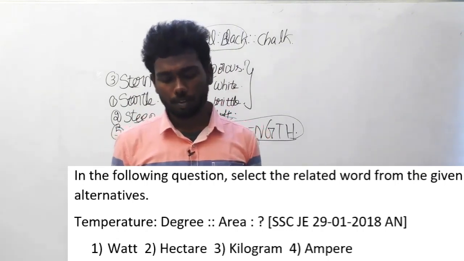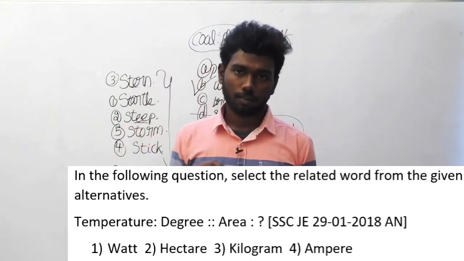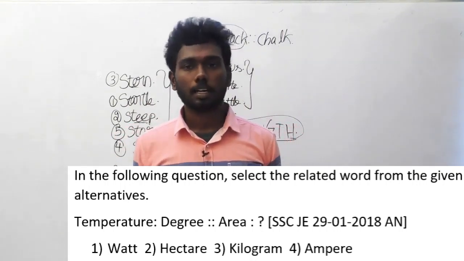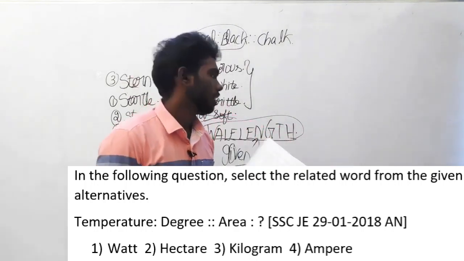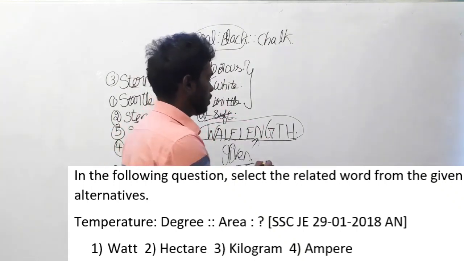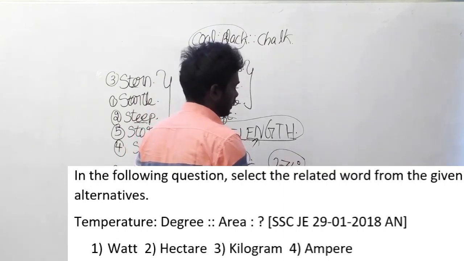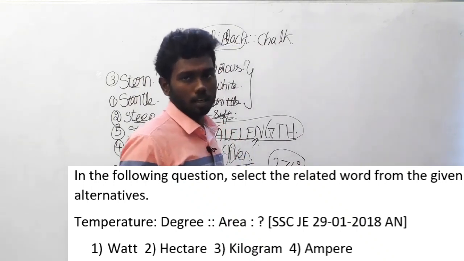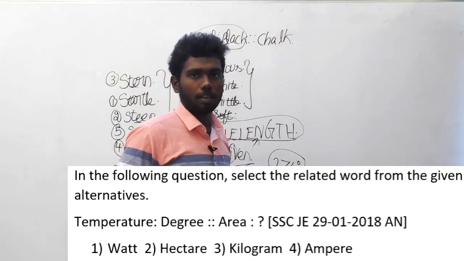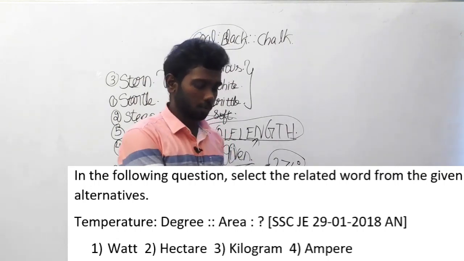This is the question. And when we are trying to find the logic between the first pair, temperature and degree, how are they related? Yeah, you are right. Temperature is measured in the unit degree. We will say like 274 degree, like that. It denotes that it's a temperature of the thing there. It may be any of the thing, temperature of fire. Obviously, it tells about the temperature.